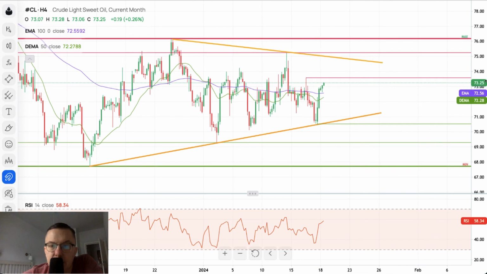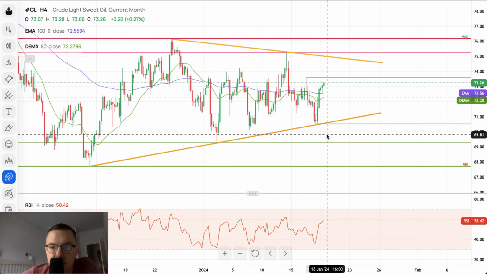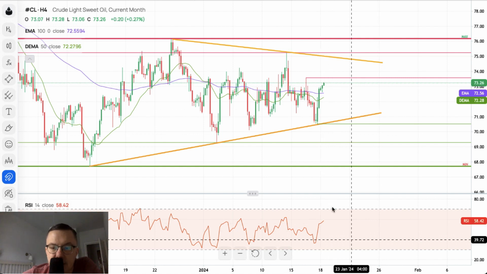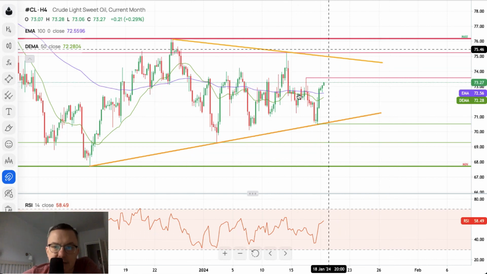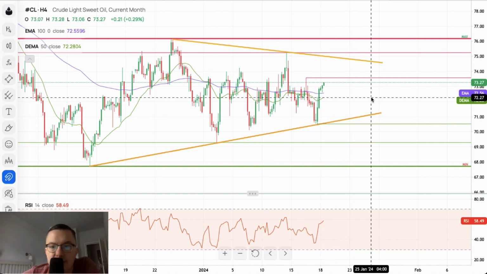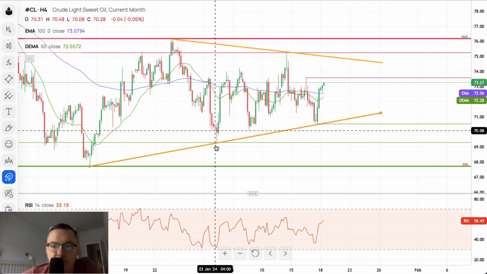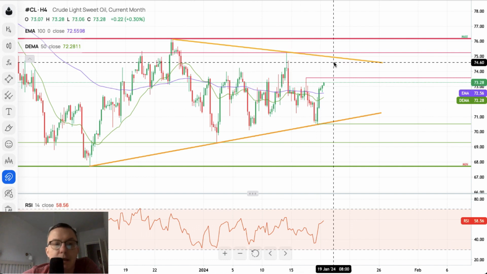So this is the situation on the crude oil. It looks like we are waiting for the fundamental trigger to show the direction on the short-term time frame, because momentum-wise the bulls are in charge of the market right now, 58 points on the RSI. Nevertheless, as you can see, we are still inside of the potential triangle made inside of the trading range zone. So it looks like no one is actually in charge right now for serious trend continuation. Inside of this range, of course, sometimes there are bears, sometimes there are bulls. Now the bulls are in charge.